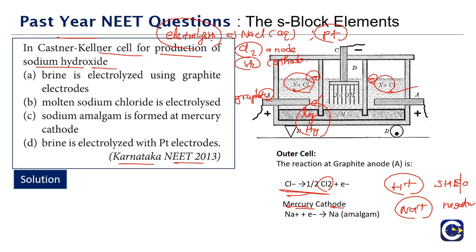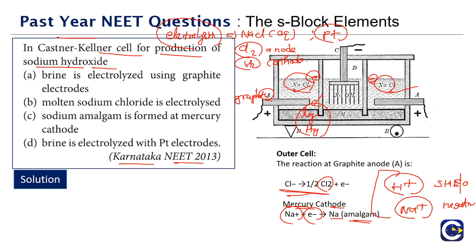That's what happens in the normal electrolysis. But here the role of the electrode also comes into the picture. The liquid mercury electrode, unlike platinum, is a reactive electrode. If Na plus is discharged, it can dissolve into mercury, thereby the overall entropy of the process will increase. So it is not just about the discharge potential, it is also about the overall process.